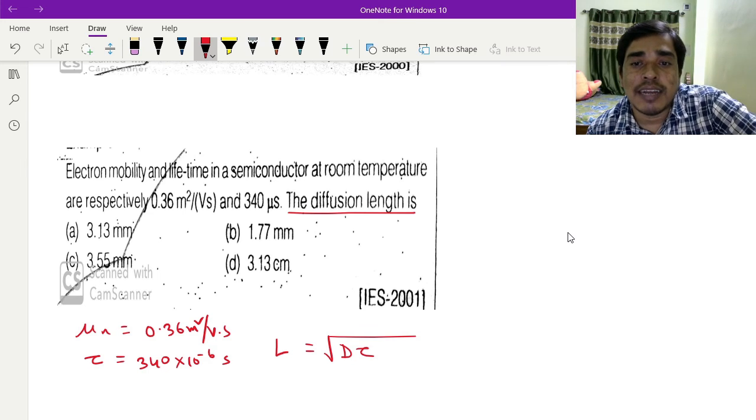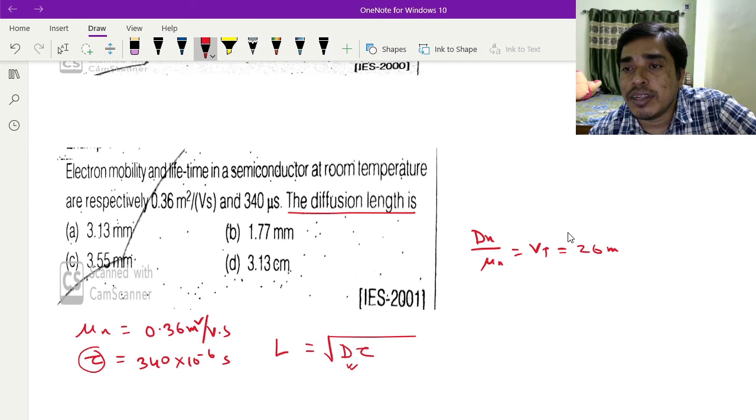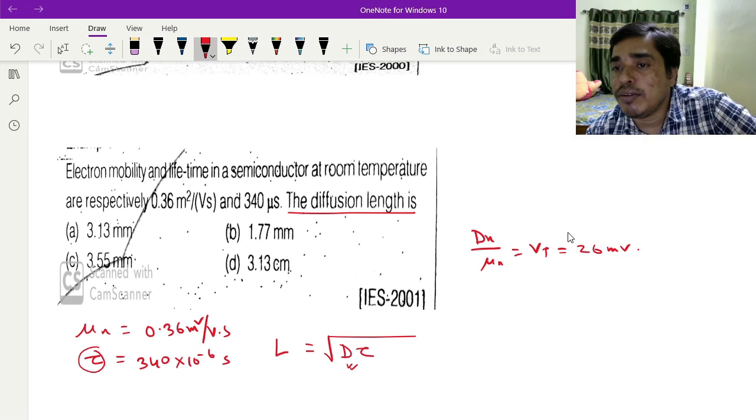I have tau, but you have to calculate the diffusion coefficient. For the diffusion coefficient, Dn divided by mu n equals Vt. Vt is 26 millivolt, so it can be written as 0.026 volt.